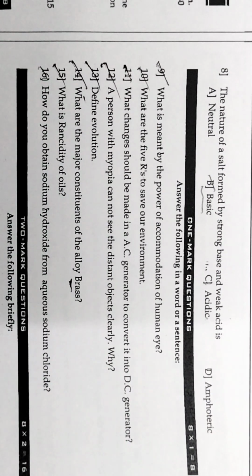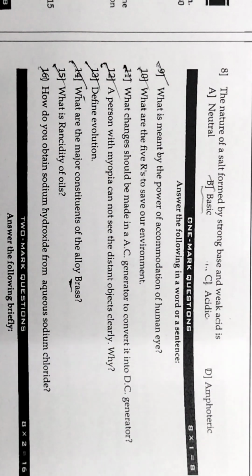The next question, how do you obtain sodium hydroxide from aqueous sodium chloride? It is obtained by a process called chlor-alkali process, by passing electricity through sodium chloride. By passing electricity through sodium chloride, we can get sodium hydroxide, and this process is called chlor-alkali process. The right answer is chlor-alkali process.